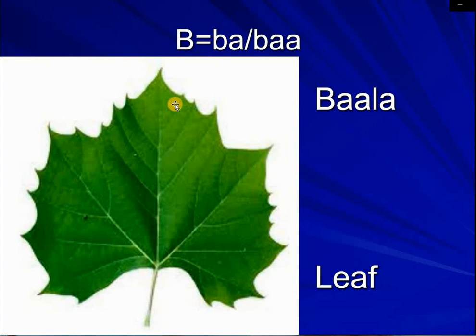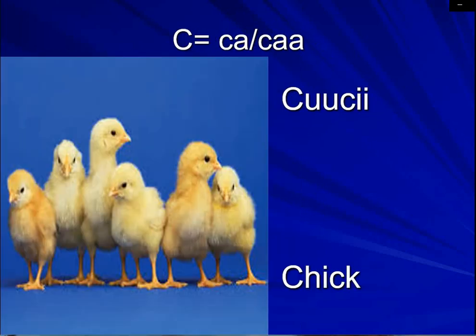We don't call it B, we say ba. Ba or ba. Usually the ba is what we call. Ba, cha, that's what we call. So we're going to come to that.